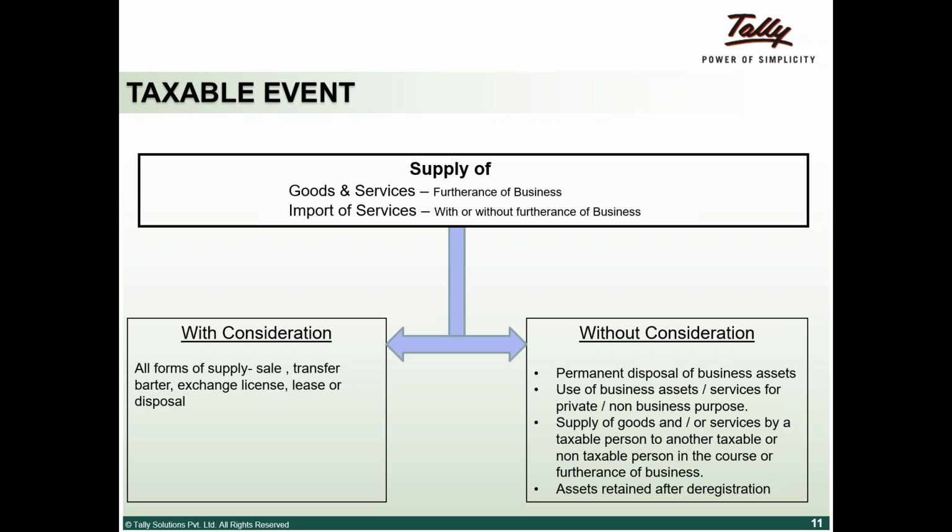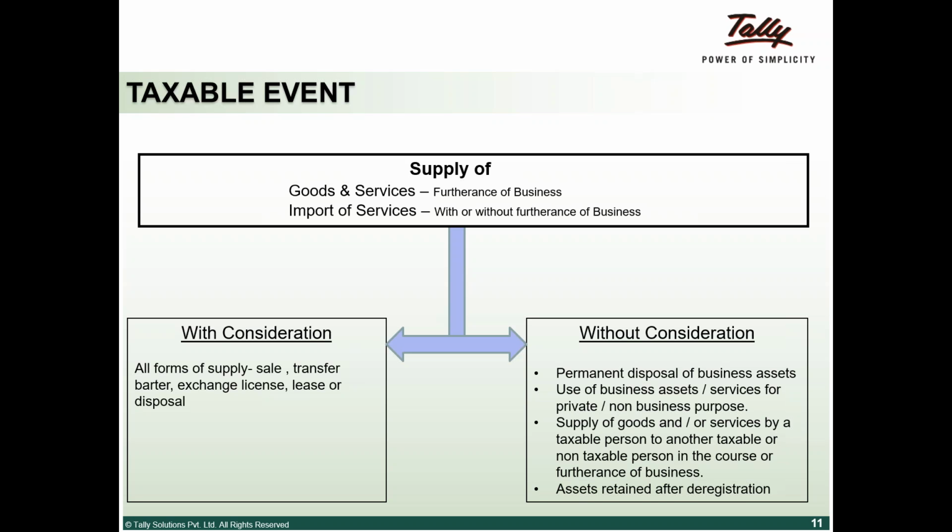They have also dealt with the example of import of services. That means I get a service from overseas countries, which is a taxable event. In that case, whether it is for business or non-business, it is a taxable event. That is how it is defined in the top portion.